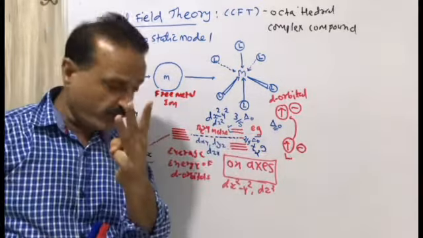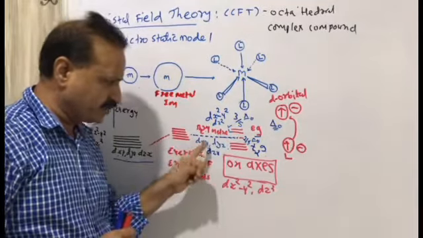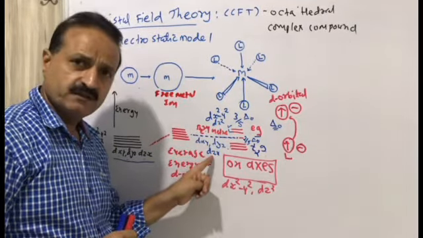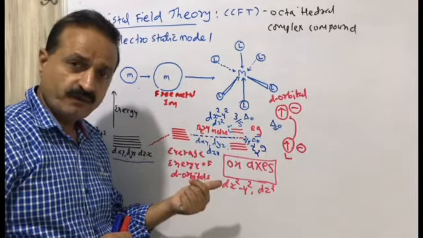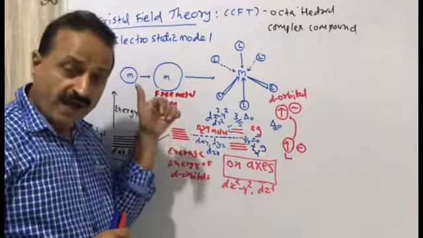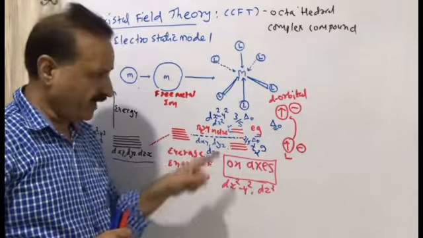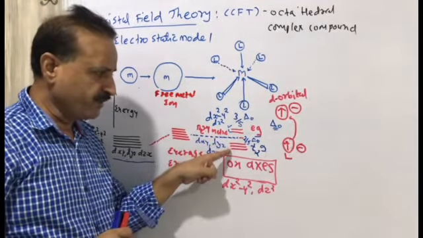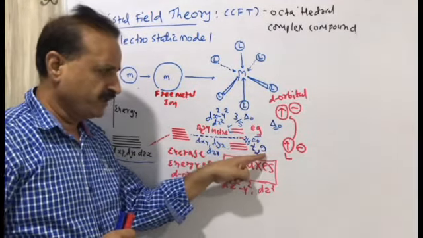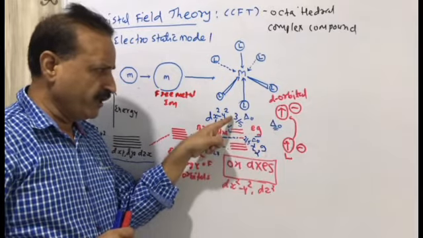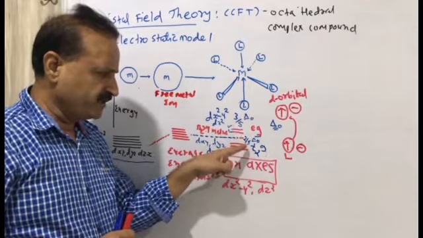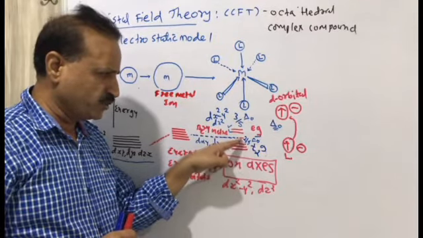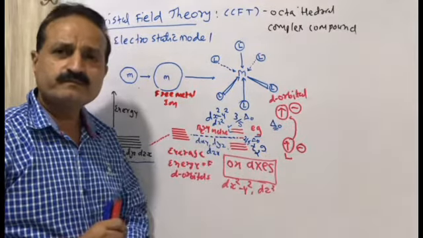And the 3 d orbitals, dxy, dyz and dzx, present in between the axes, will go down in energy level, and it is to be said T2g. The energy value of Eg is 3 by 5 delta 0, and the energy value of T2g is 2 by 5 delta 0.